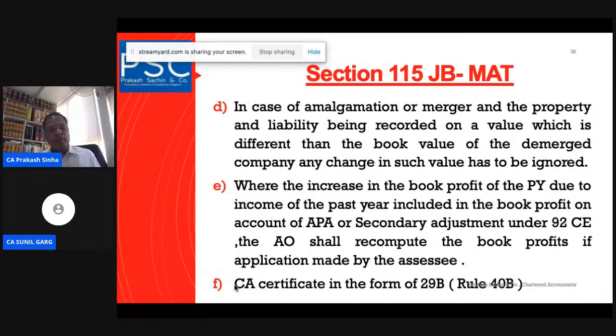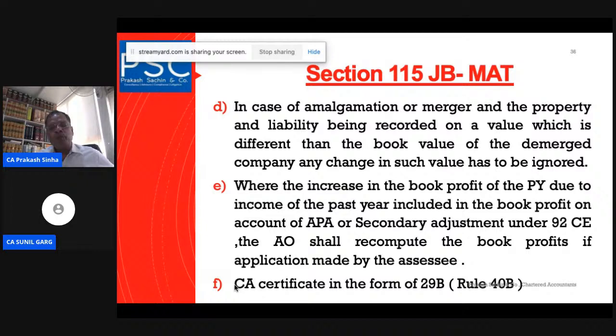What will happen if the company is amalgamated or demerged, and due to this amalgamation or demerger, the book value which is coming into the balance sheet or the profit and loss account is not a book value? Then we have to recast the balance sheet or the profit and loss account of the resultant company, and then we have to calculate the book profit of that part here.